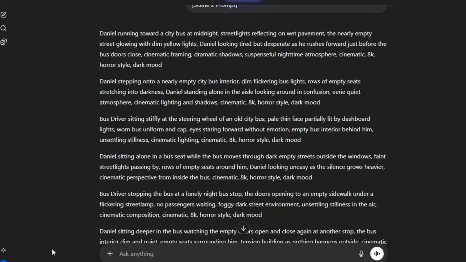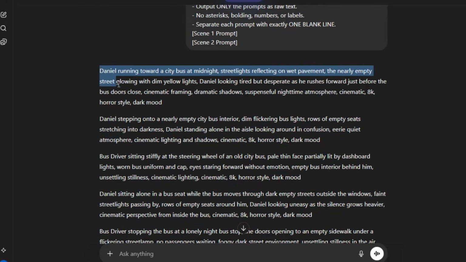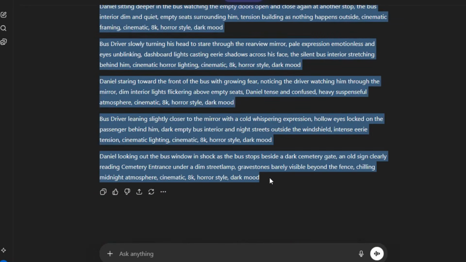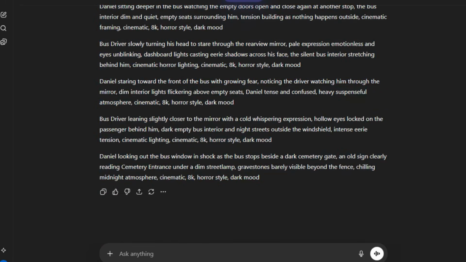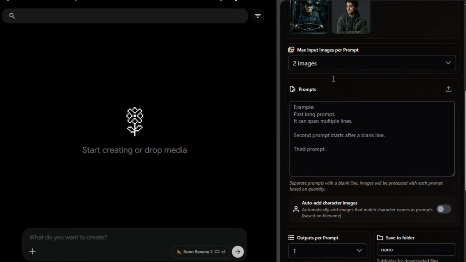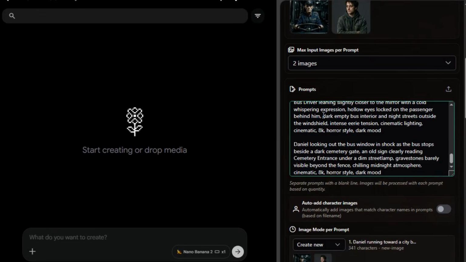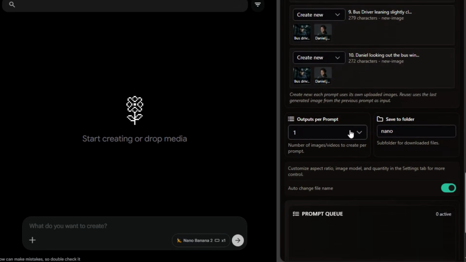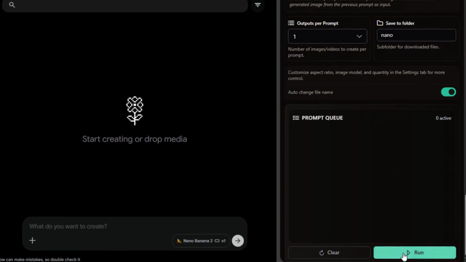Now grab your huge list of image prompts from Master Prompt 3, copy them all. Do not paste them one by one, paste the entire list into the bulk input box. Because we renamed our files, the extension reads the prompt, sees the name Daniel, and automatically pulls his reference image. Smart, efficient. Select outputs per prompt. I usually do one variation, it's faster, hit run.